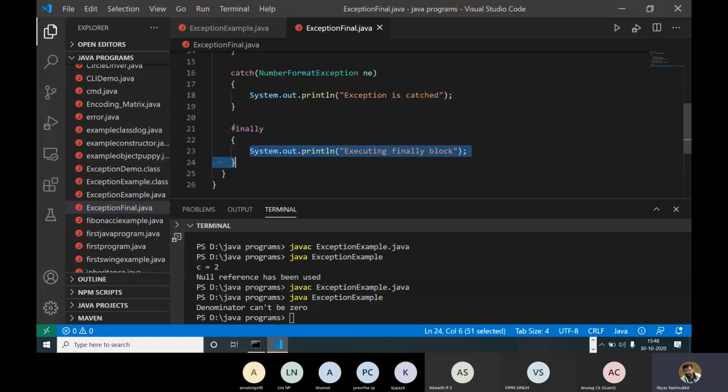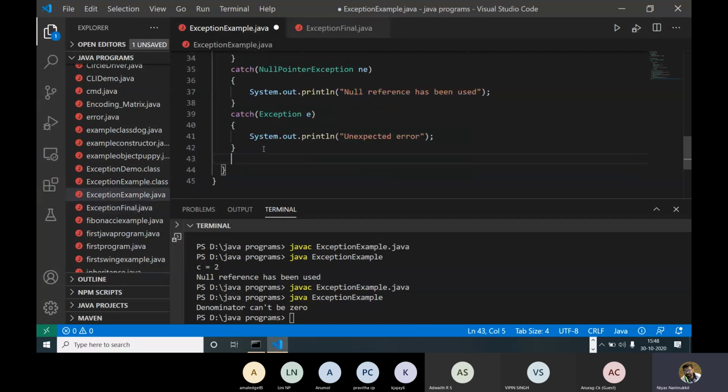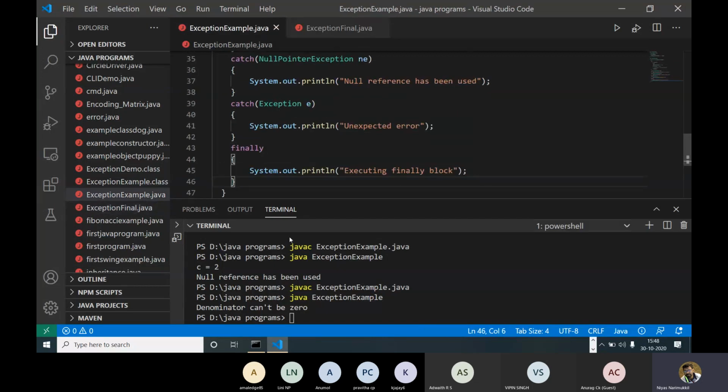Okay, I just copy this here and I'm adding this finally here. So what happens? Just compare. After the exception, we will get the contents inside the finally block. So that is the case when we are using finally.